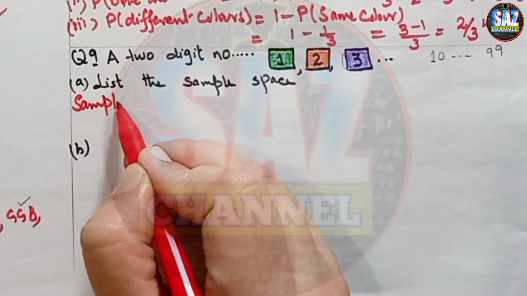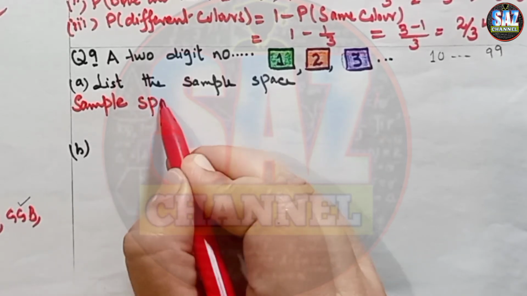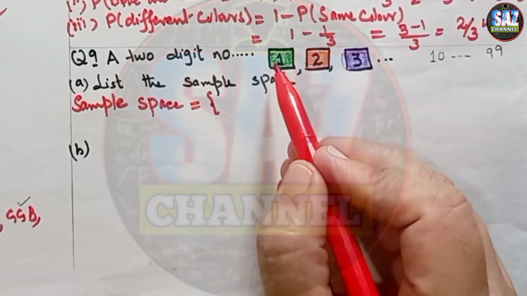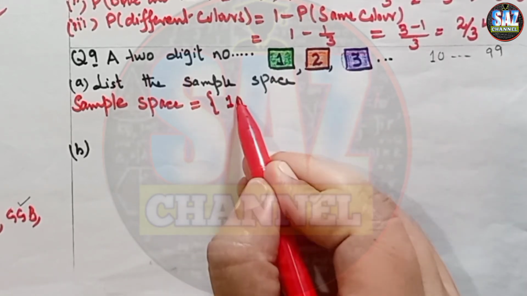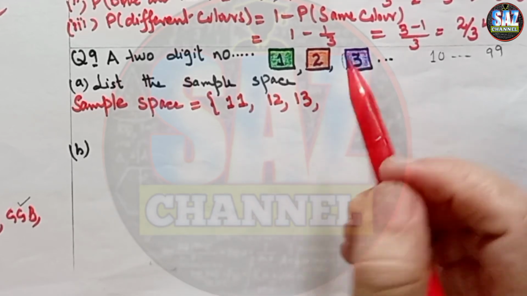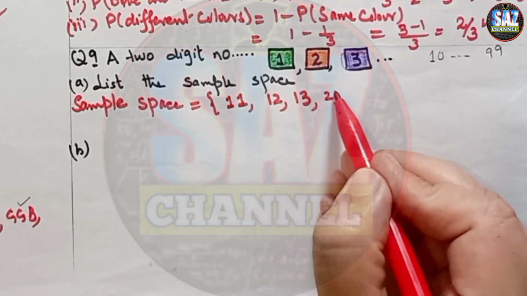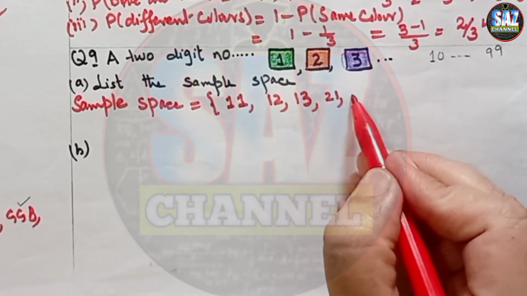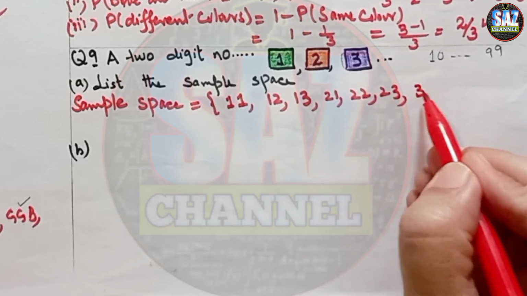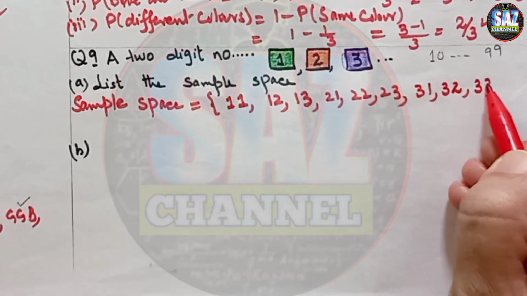Sample space. For the two-digit numbers, first I can make 11, and then 12, and then 13, and as repetition is allowed, I can make 21, 22, and 23, and then 31, 32, and 33.